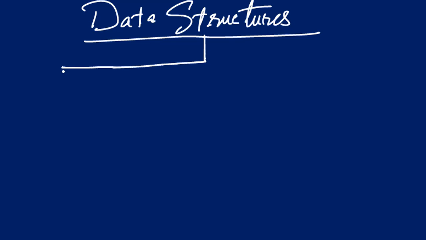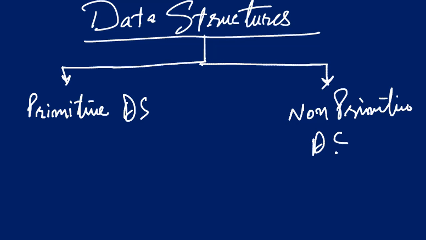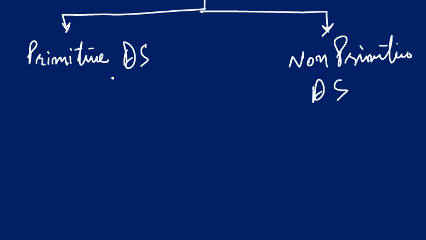Data structure is classified into two types. Here, first I can write primitive data structure and non-primitive data structure. What do you mean by primitive and what do you mean by non-primitive data structure?